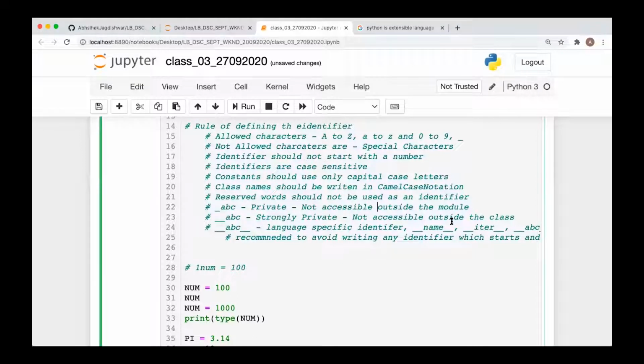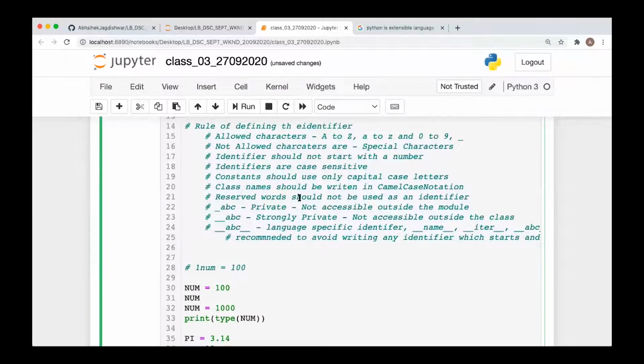We'll be learning that in object-oriented programming. That is not the part now. We'll be discussing that later. As of now, if you want to make something private or strongly private, you just have to keep a single underscore or a double underscore in the beginning. When we get to object-oriented programming, I will show you where it is accessible, where it is not accessible, and why, all those things we will discuss there.